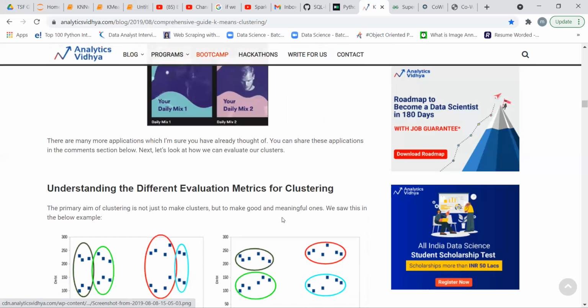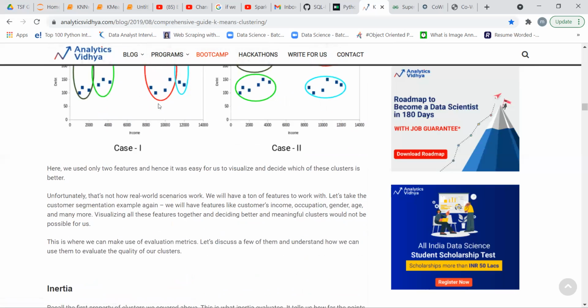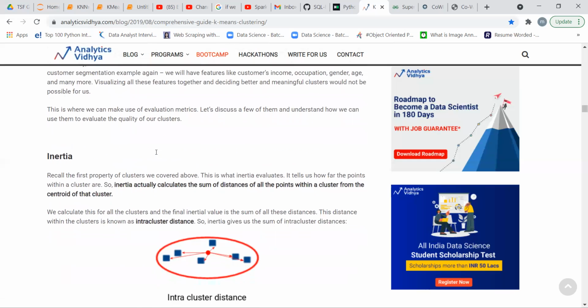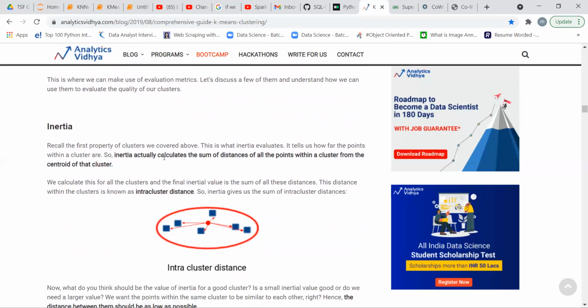Inertia: suppose that we have a similar type of data, and we place a centroid in that group. This is our centroid, and what we do is find the distance of all the data points which have similar properties from the centroid.